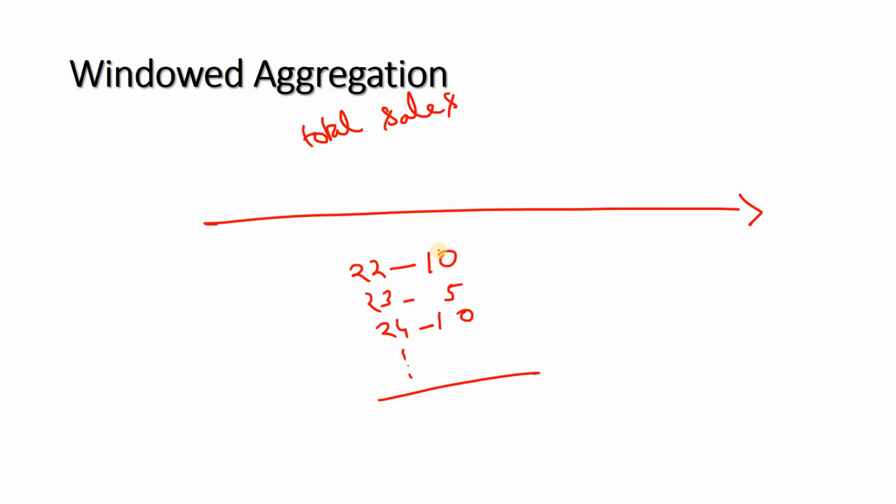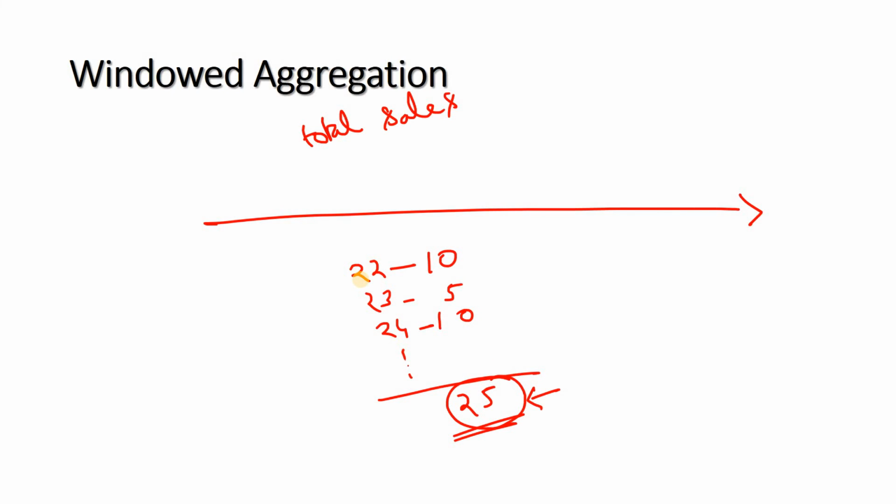Now if you are aggregating as a whole throughout the time axis, for example up to 24th, the total sale is 25. If you are always computing the grand total or cumulative total over that time period, then it might give you less insights about your sales.